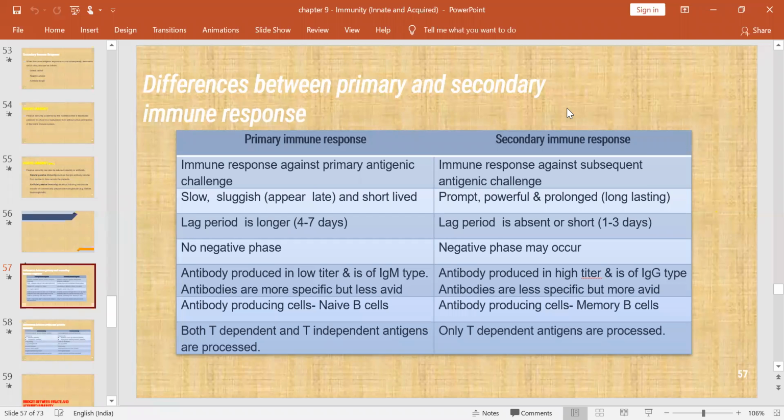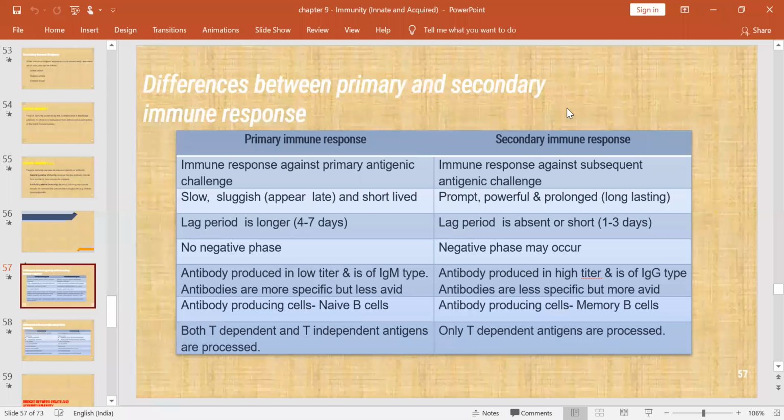In the primary immune response, definitely T cell dependent and independent antigens both will be processed. In the secondary immune response, just remember, it is exactly opposite. A subsequent antigenic challenge will be there. In the primary it is very slow and sluggish; here it is prompt and powerful. The 3 P's are there: prompt, powerful, and prolonged. Long-lasting immunity will be there. In the primary, the lag period is very long, that is 4 to 7 days. Here, the lag period is very short, that is 1 to 3 days.